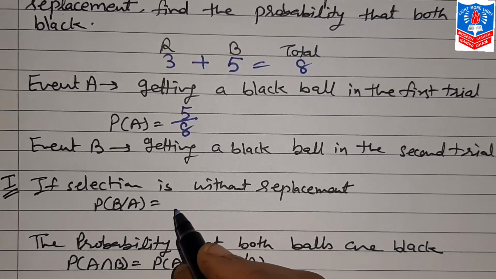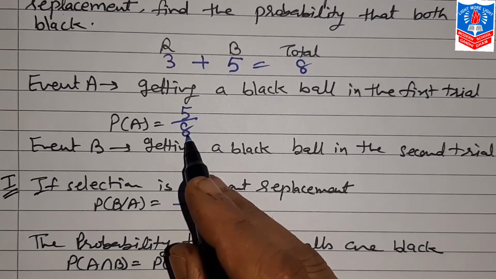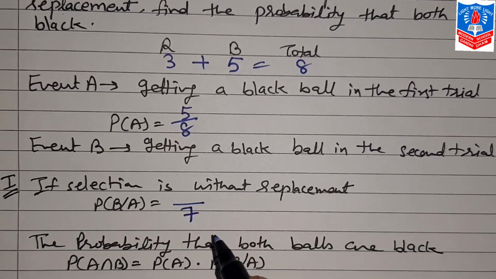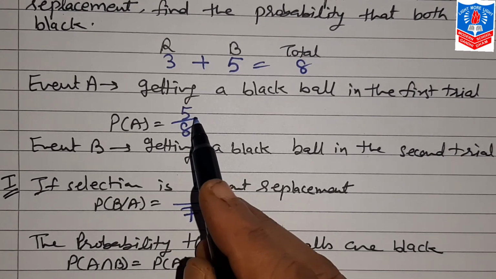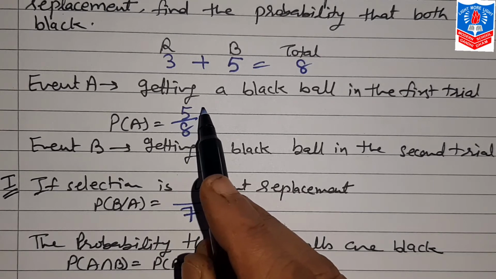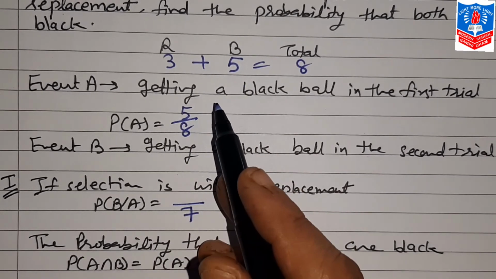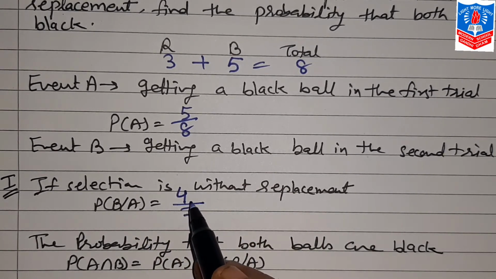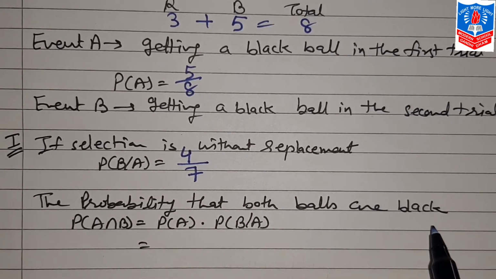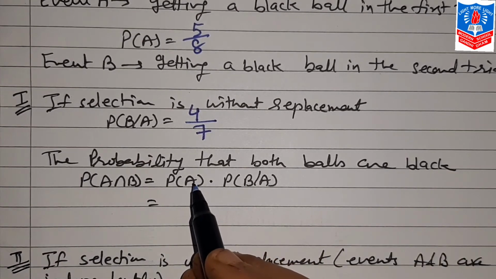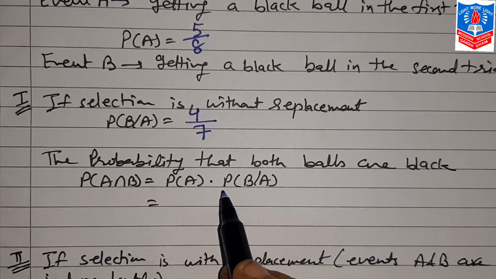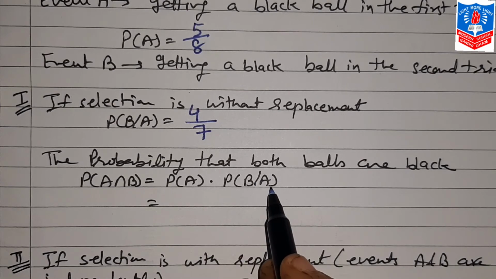Now n will be from these 8, one ball is drawn that we don't replace, so n will be 7, of which 5 black balls are there. From one ball drawn without replacing it back, second ball is drawn, so now 4 will be the m in this case. So probability that both balls are black without replacement, that will be probability A intersection B, equal to probability A into probability B by A.